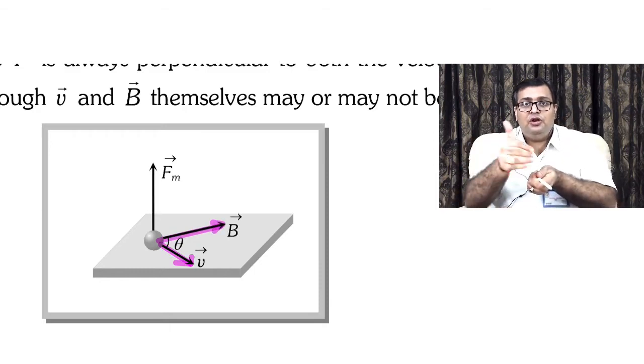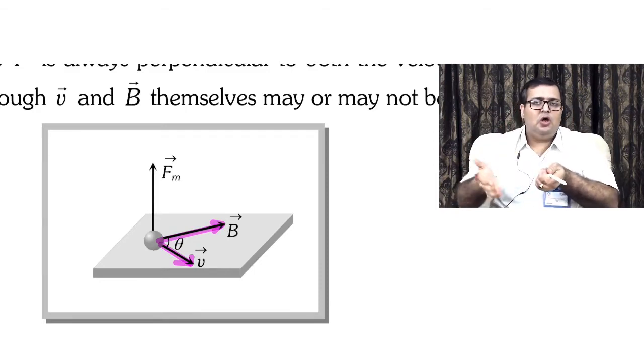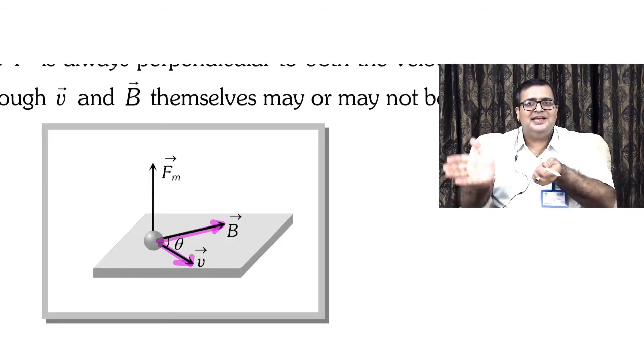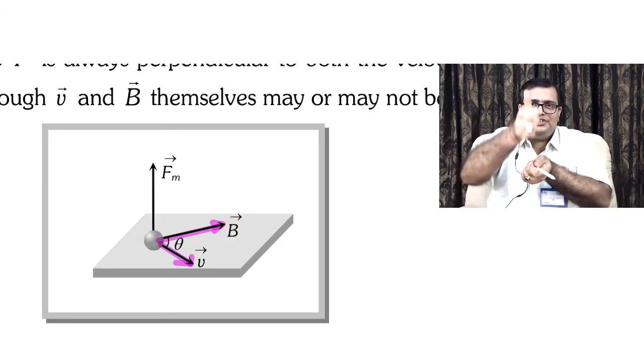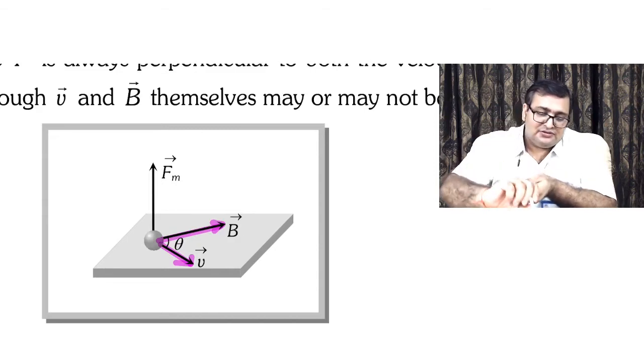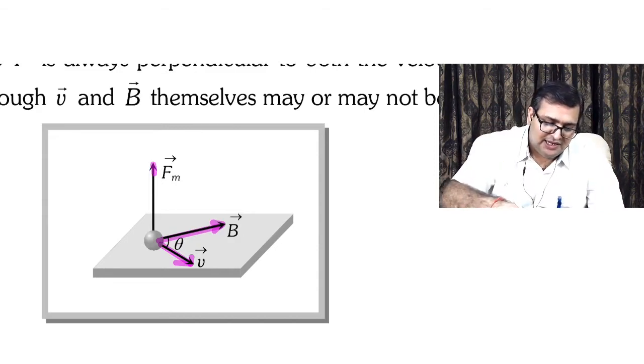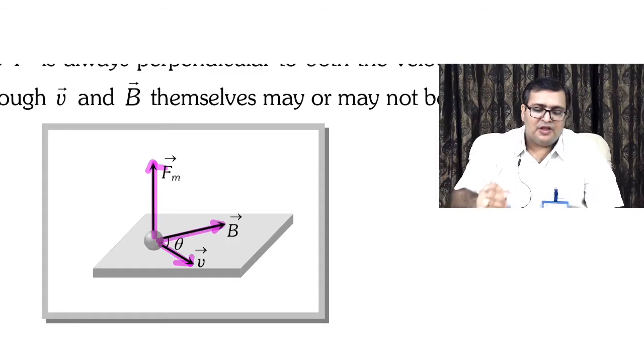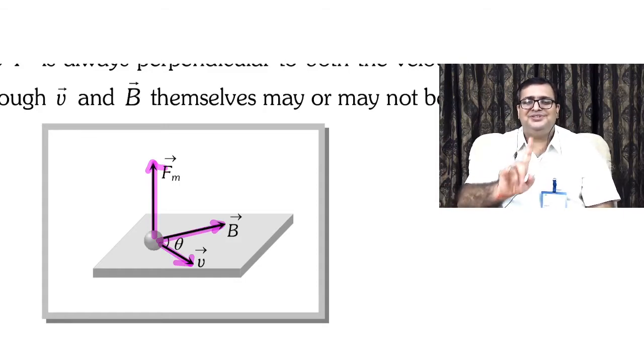So V cross B, curl the fingers along with me, do this exercise. V cross B, if you see, the thumb points in the direction like this. So this is the direction of magnetic force on a positive charge.